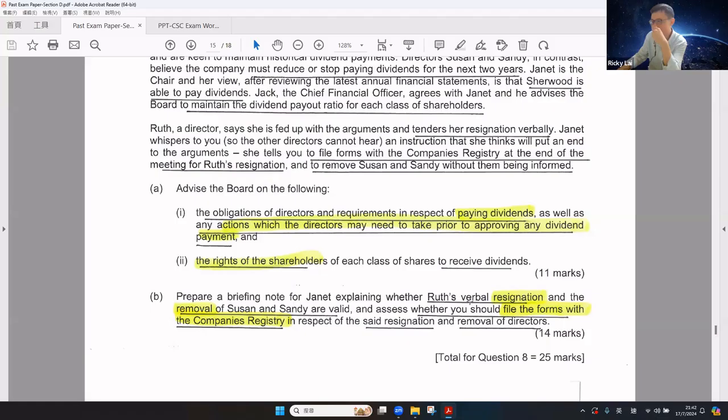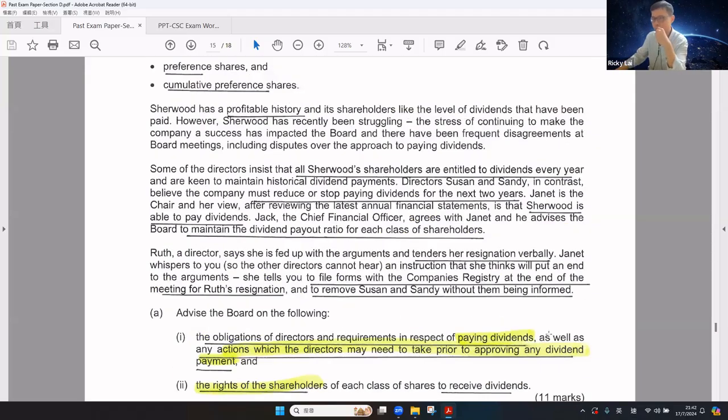Regarding the director's verbal resignation, and also whether the removal of Susan and Sandy is valid. You can see there are many headlines for director resignation and director removal, and assess whether you should file the form with the CR in respect of the director resignation and removal of director. That is 14 marks, so you are expected to write around 2.5 pages.